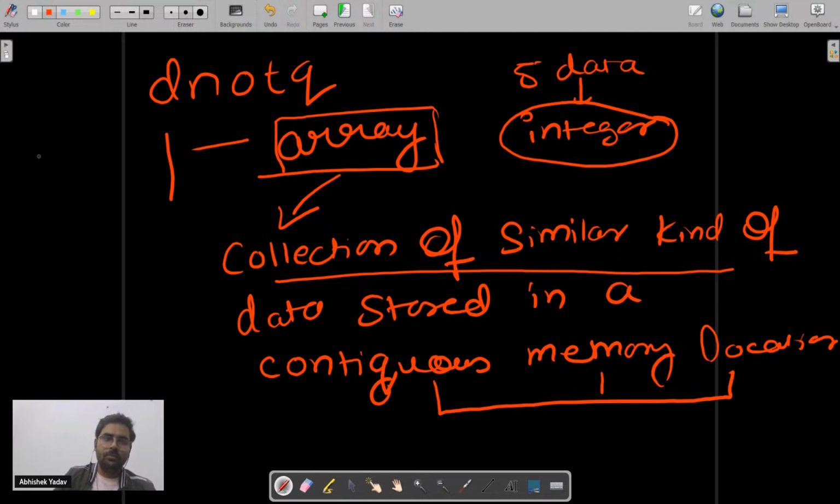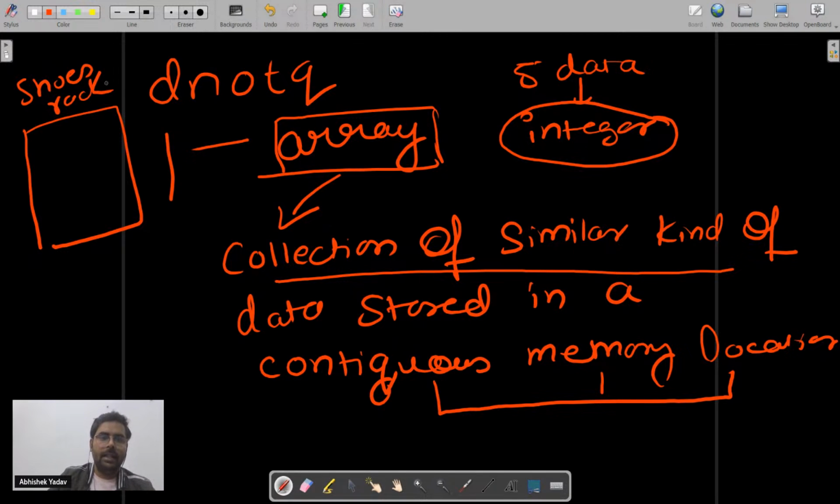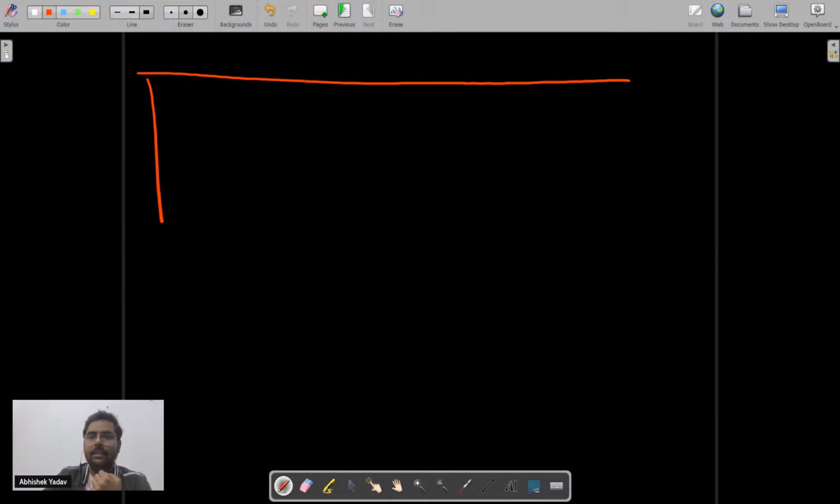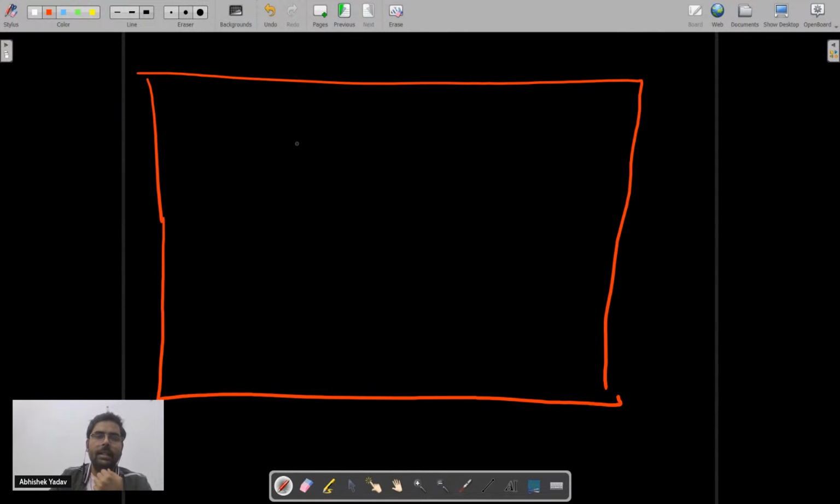So let's assume you have a shoe rack at your home, and you came home. First thing you will do, you will pick the shoe and you will place the shoe inside the shoe rack, right, everyone? So here you have the shoe rack. Okay, this is your house, and in this house, this is the entry point.